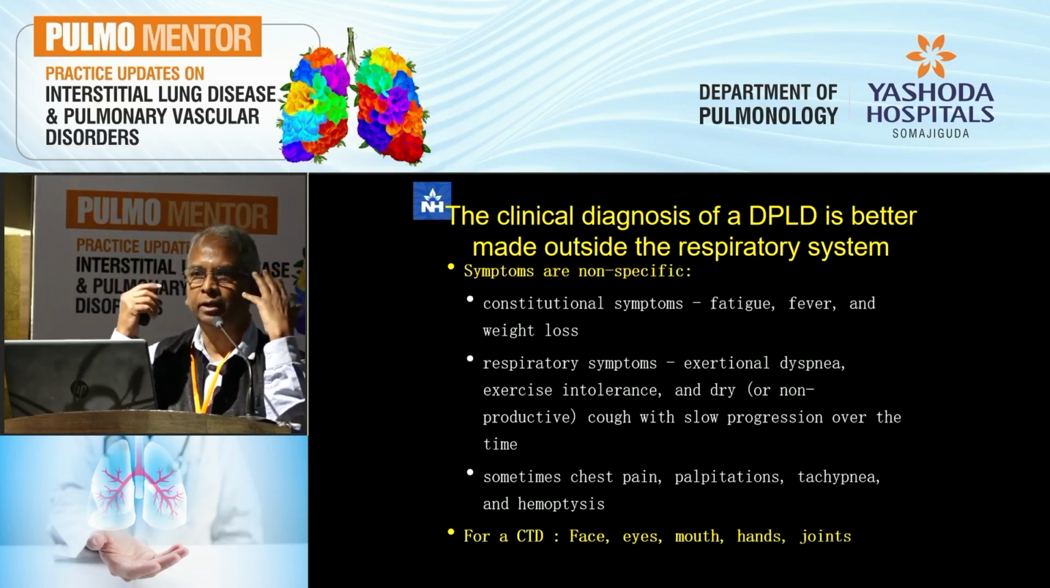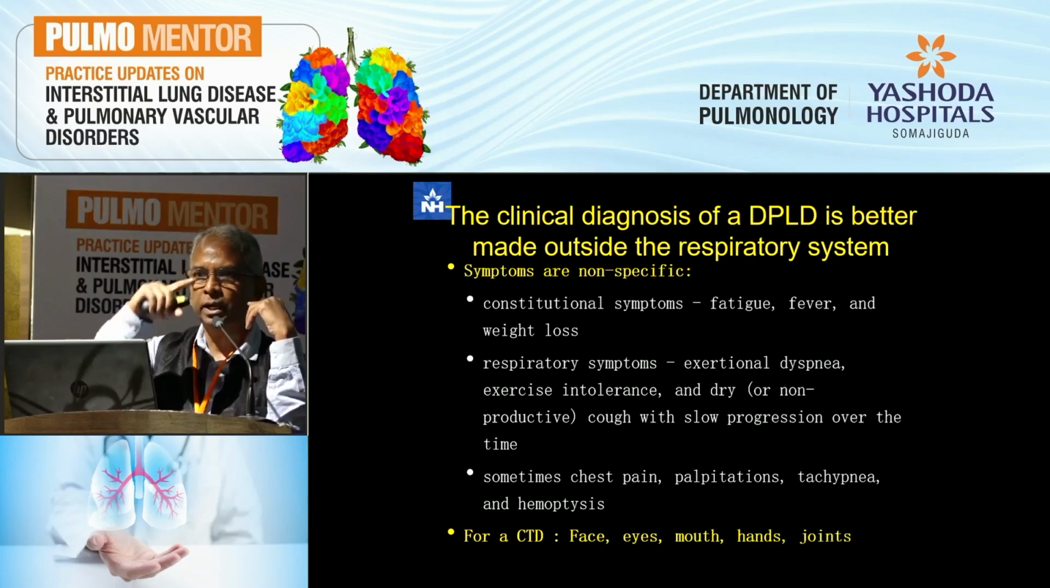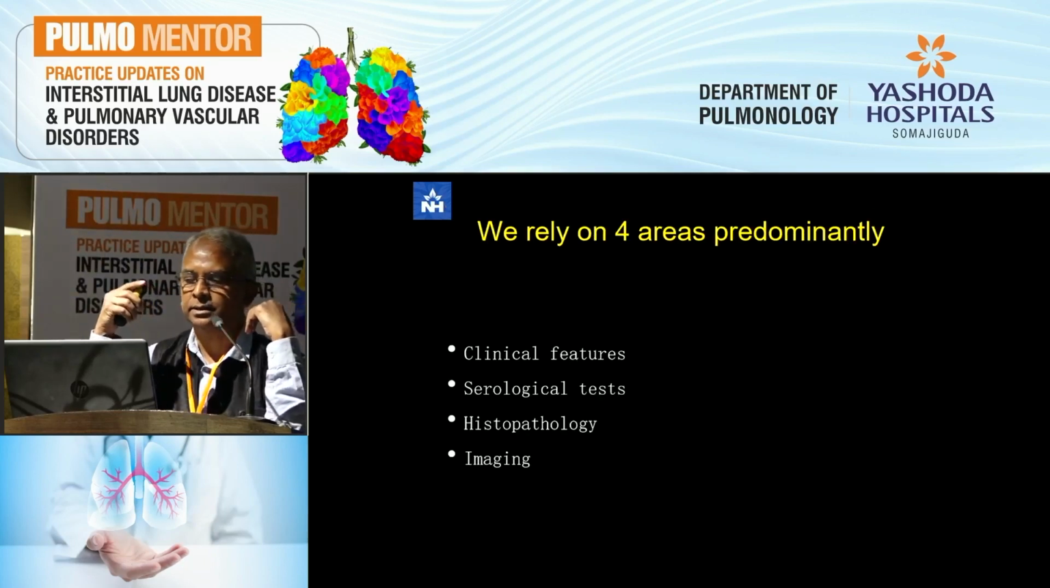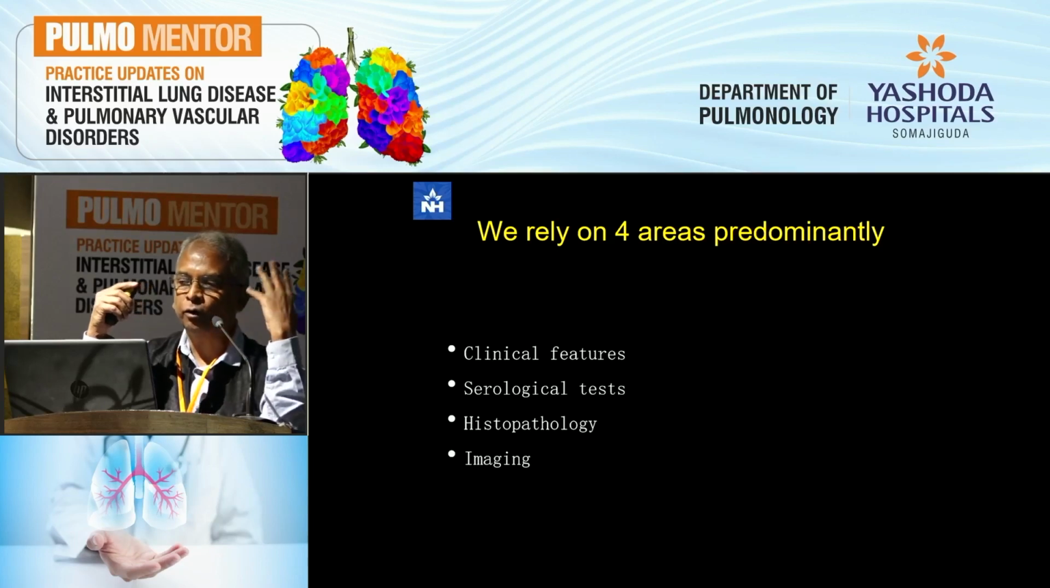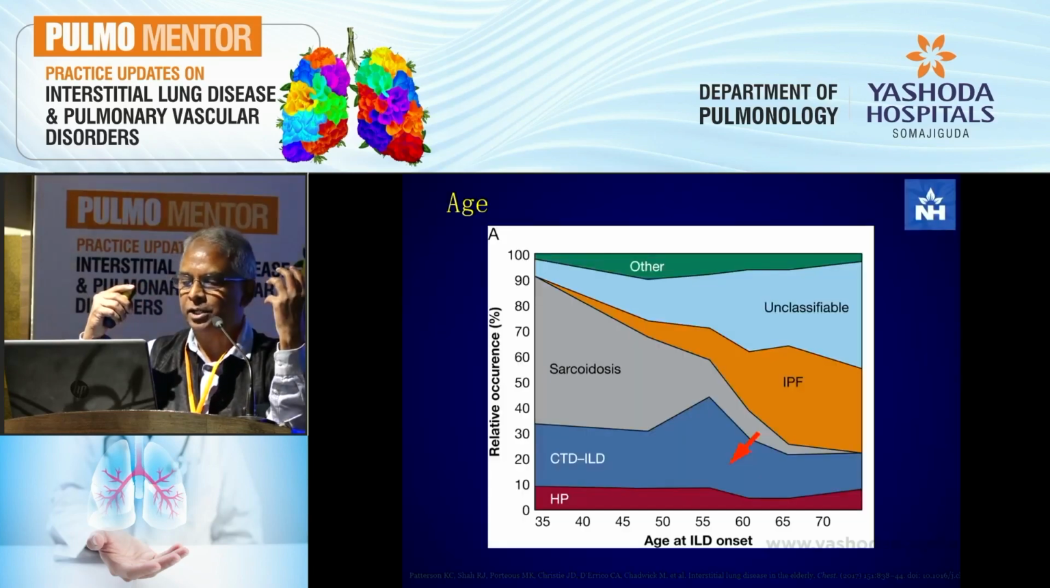Start with the hair, look at the face, look at the hands, look at the joints, look at the mouth, look for dry eyes, look for red eyes. Okay, so the clues lie outside the lungs and not in the lungs. So we rely on 4 areas predominantly: the clinical features, the serological tests, the histopathology, and the imaging.